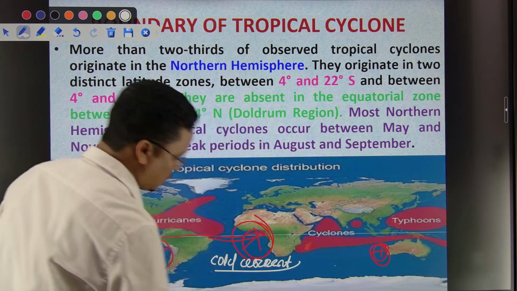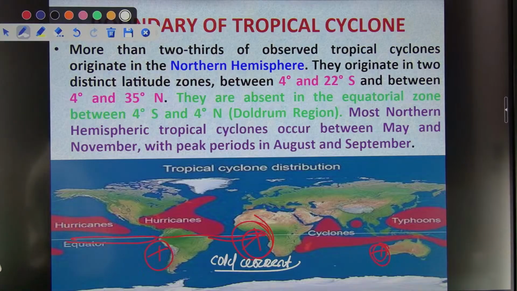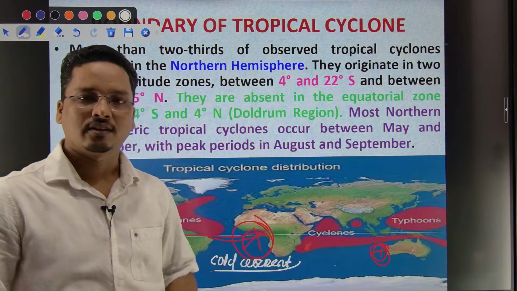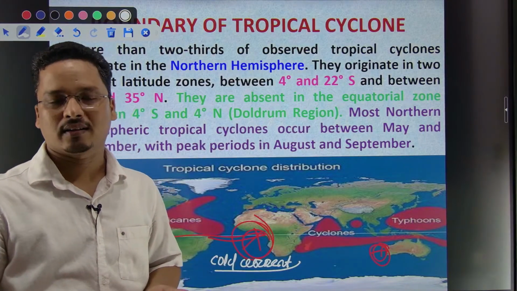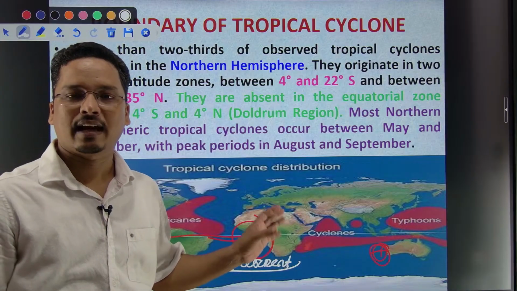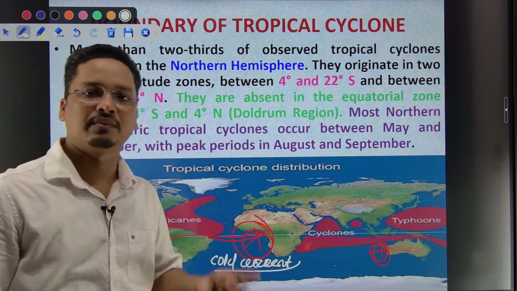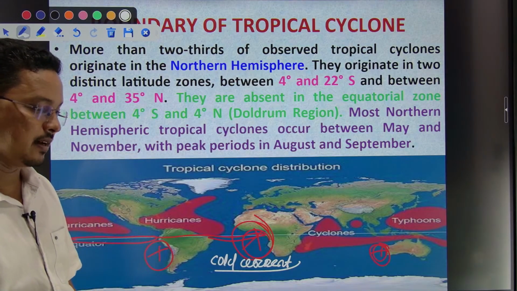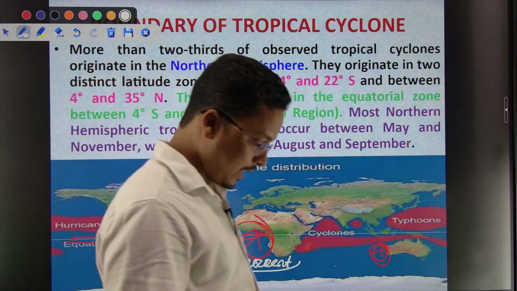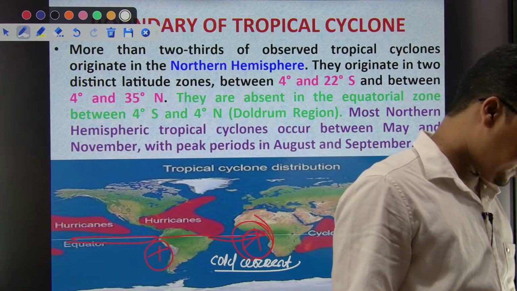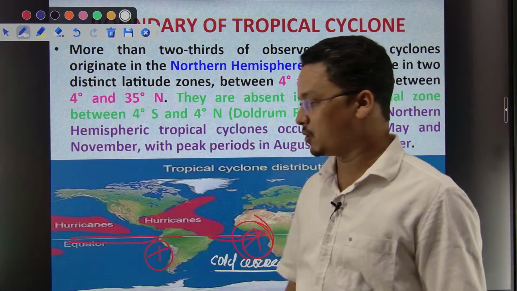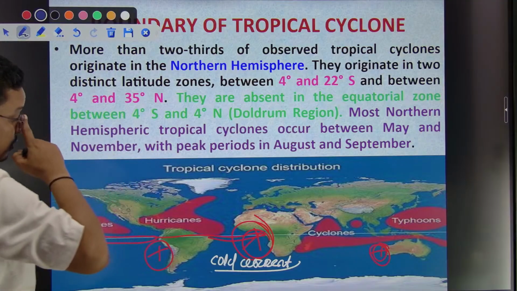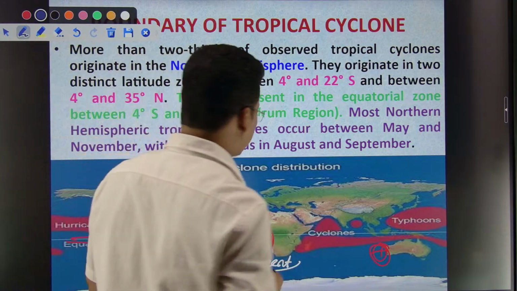As the cold current prevails in this region, and tropical cyclones require warm water, these regions have cold water, and that does not favor the formation of tropical cyclones. Hope you are getting me. This is the answer: cold current.